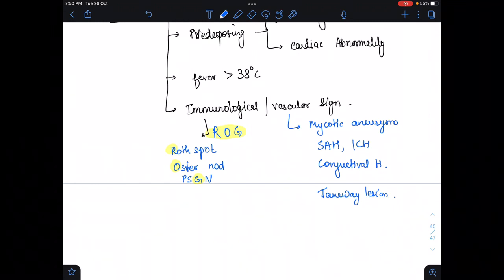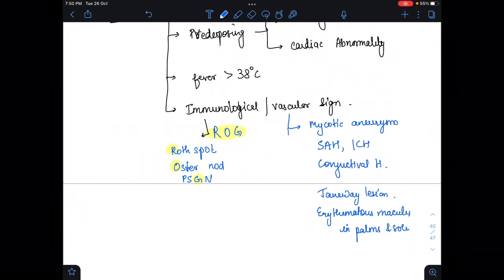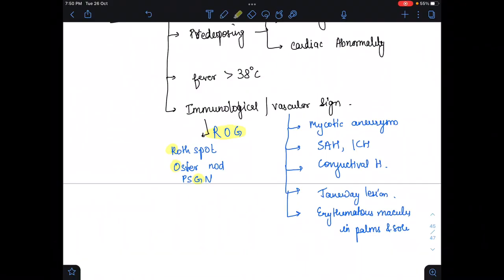Or you can find any erythematous macules in palms and soles. So all these were the vascular signs.